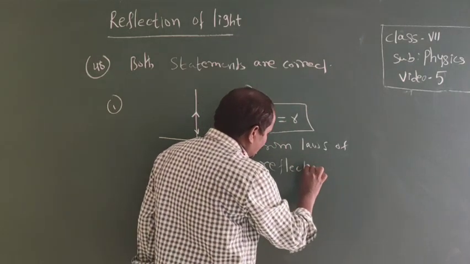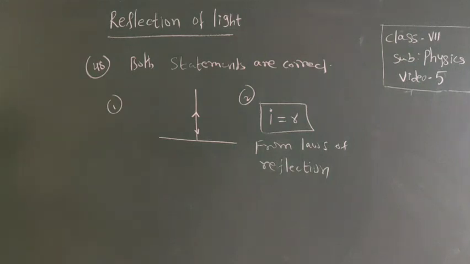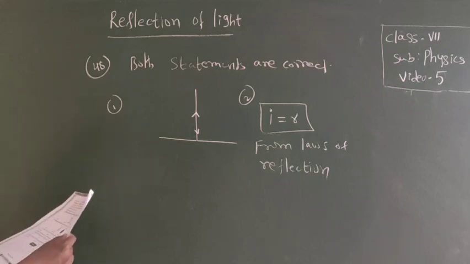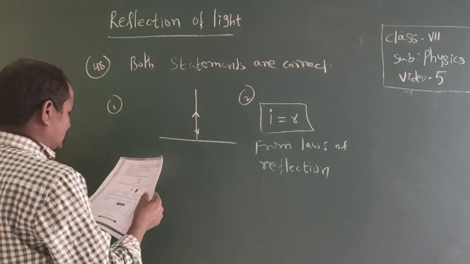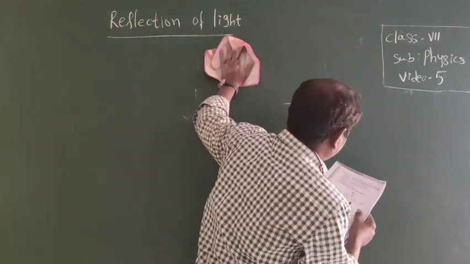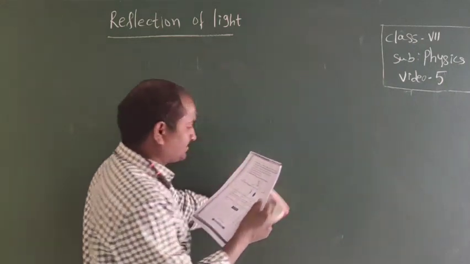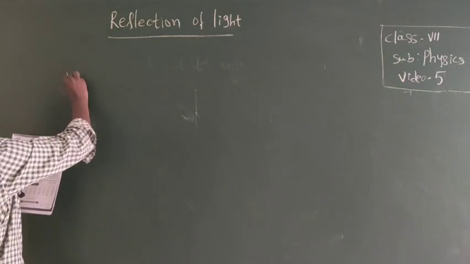Therefore, statement 1 and statement 2 both are correct. Next one, find the angle between the incident ray and the reflected ray. Here the diagram is given, the angle of incidence is given. Then find the angle of reflection.